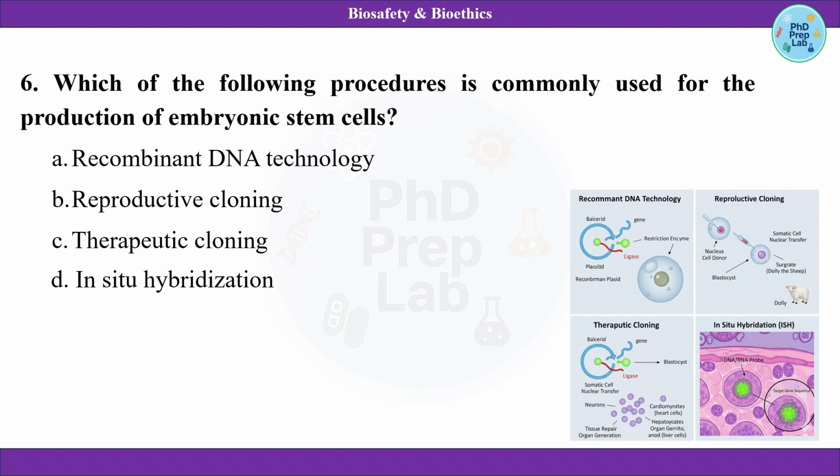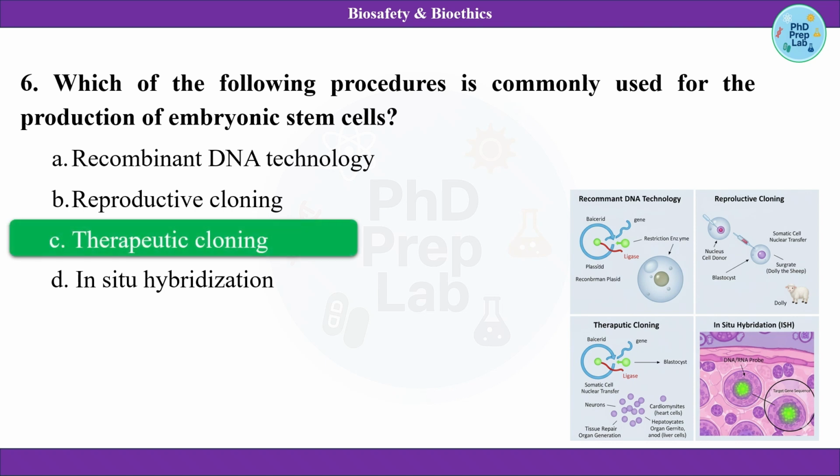Now the next question is, which of the following procedures is commonly used for production of embryonic stem cells? So the options are recombinant DNA technology, reproductive cloning, therapeutic cloning, or in situ hybridization. So therapeutic cloning में the sole purpose is to only generate clones of embryonic stem cell with same genetic makeup as the donor, जो you can use in tissue transplantation, which would not be rejected by the donor's immune system. So it is purely for therapeutic purposes.